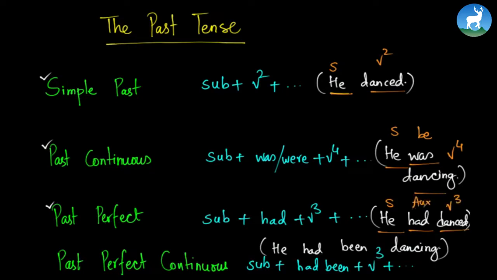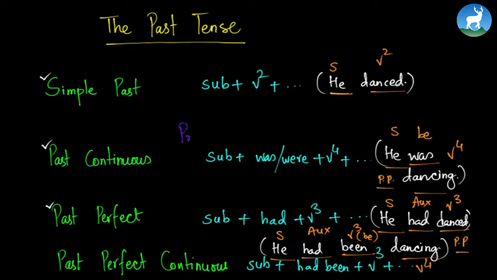And if we go to the last example, we find that he is the subject, had is the auxiliary, been is a be verb in third form, and dancing is the fourth form of verb, also known as present participle, and danced is known as past participle. So we have present participle and past participle, right?